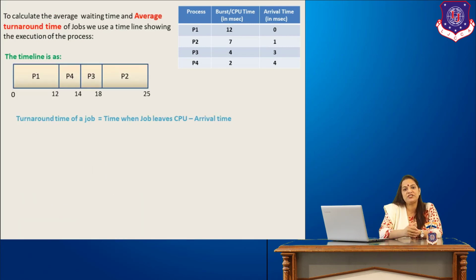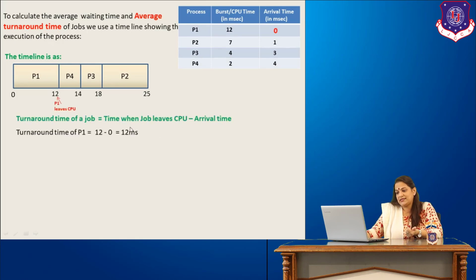Next is the average turnaround time. Again, we already have the timeline. Now what is the turnaround time? I have explained it in my earlier videos. The turnaround time is the total time a particular job is there on the system, the total time it requires to complete its execution. In terms of a formula, turnaround time of a job is the time when the job leaves the CPU minus the arrival time.